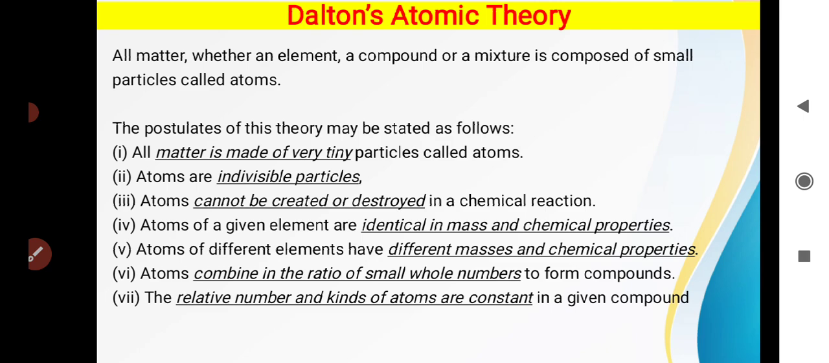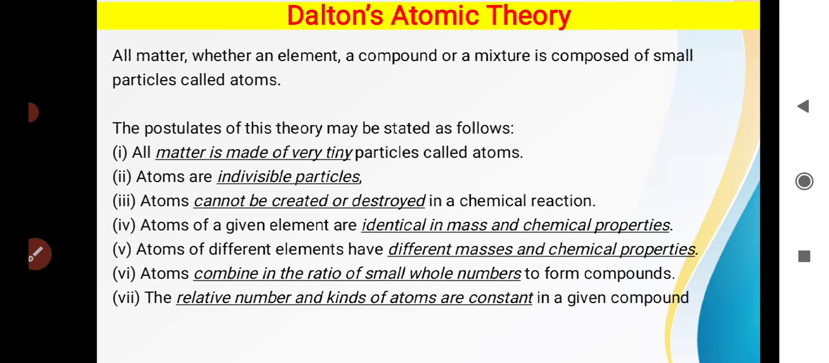He postulated 7 different characteristics in his atomic theory, which state that matter is made up of very tiny particles, as we have seen earlier also, and he called these particles atoms, as stated earlier by Democritus. Then he said that atoms are indivisible particles. This also we have seen.